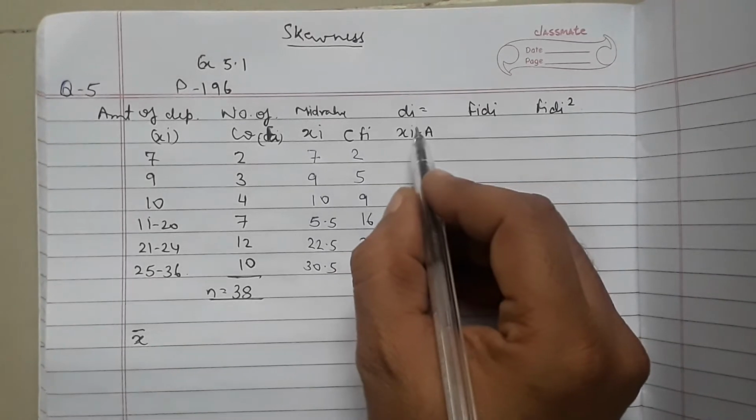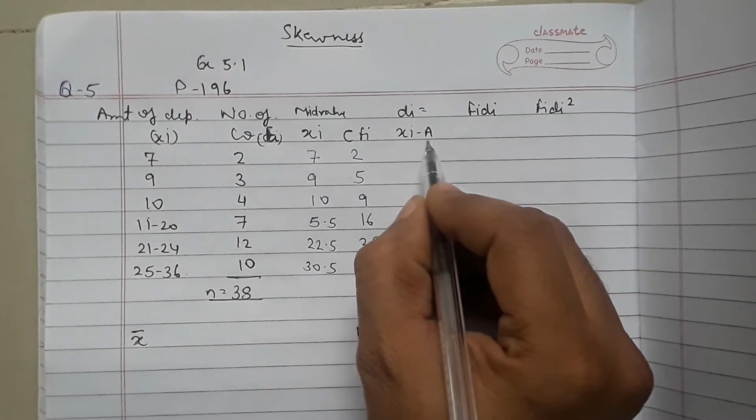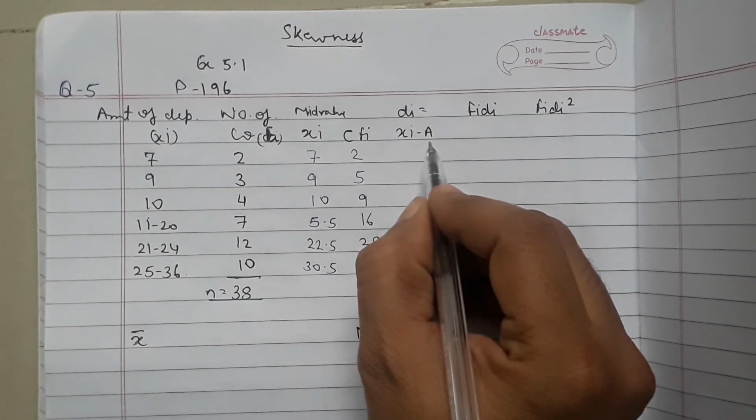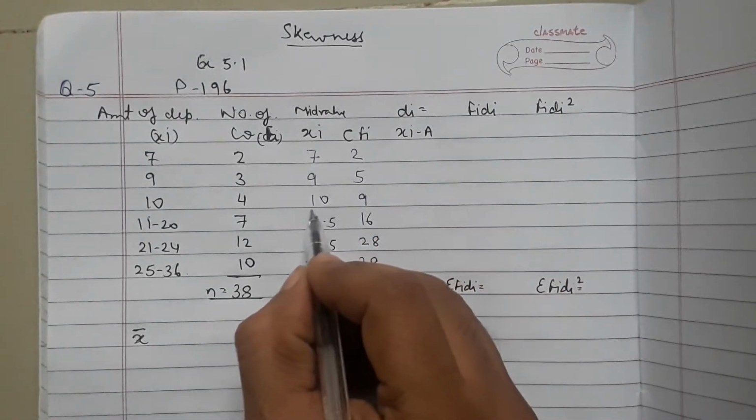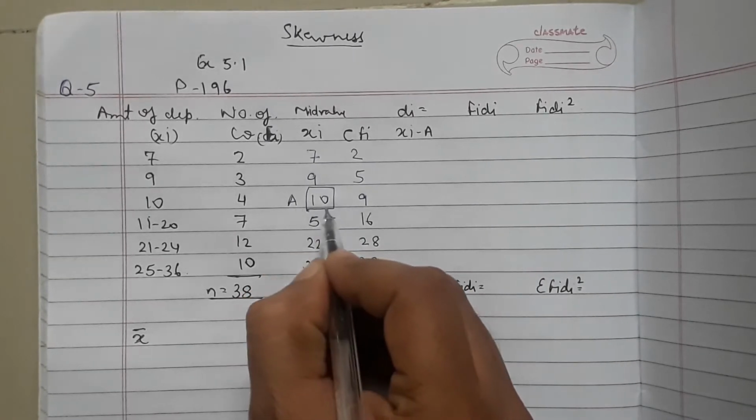Now what is di? To find the deviation we use xi minus A, where the assumed mean is taken from the mid values. We have taken the assumed mean as 10.